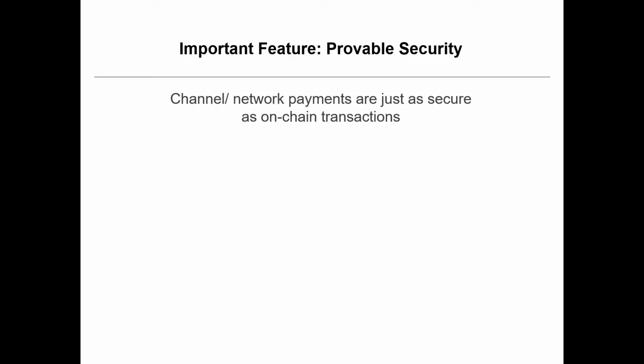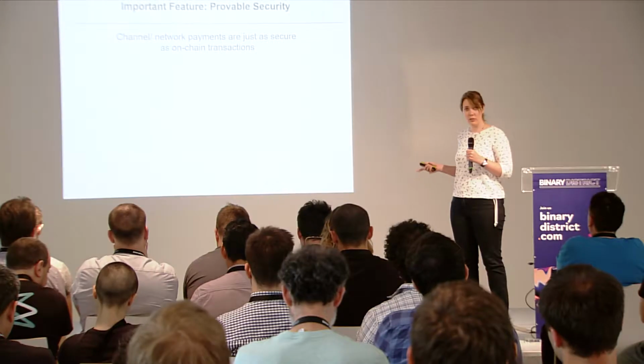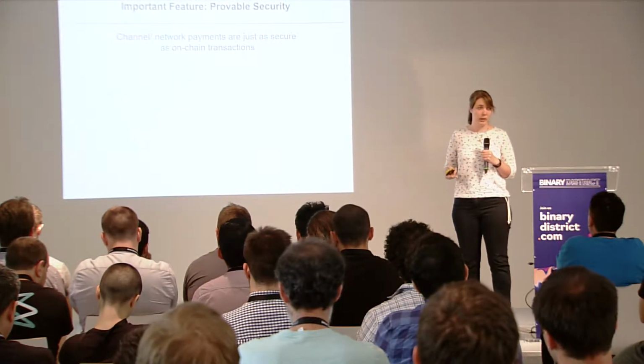The main key aspect that we want to prove is that the payments we send in channels and networks are just as secure as a payment that we send directly over the blockchain, like a direct blockchain transaction. So how do we actually show this?